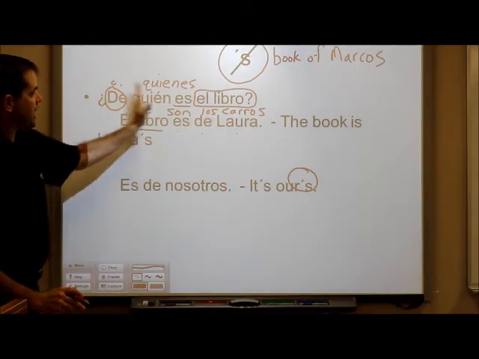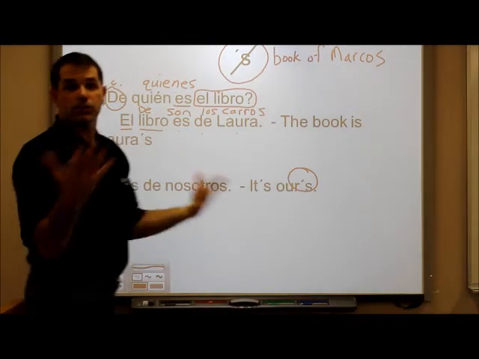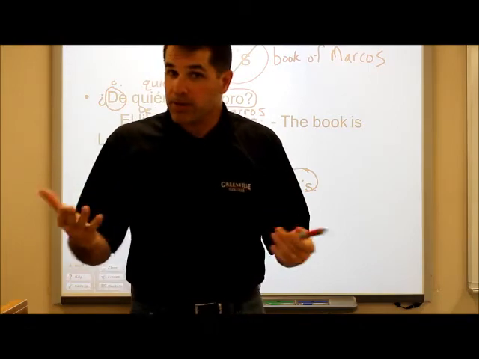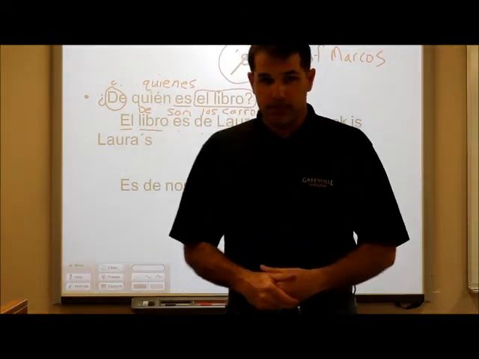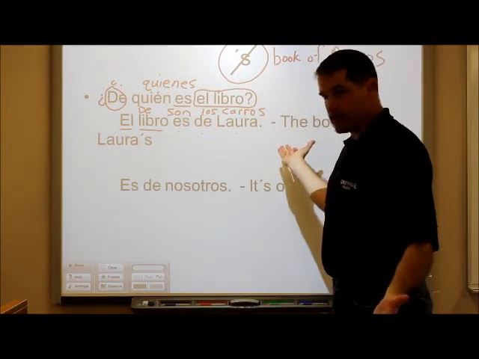So you see how we've changed everything except the de from singular to plural, because one, there's more than one object, more than one noun, and we think there's going to be more than one owner as an answer to that question. Okay, so that's how we show possession in Spanish without an apostrophe S.